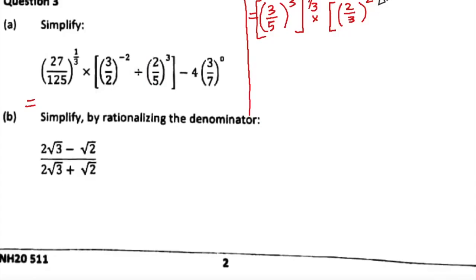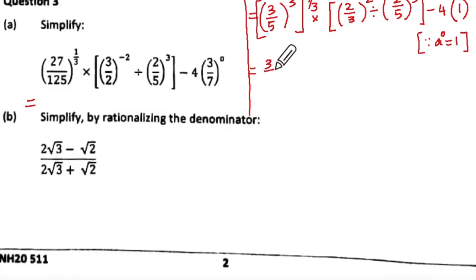Division, ma'am. Division this is, right? So division, and here it will be 2 upon 5 whole cube, and minus 4. Into anything to the power 0 is equal to 1. And what you should write here, since a to the power 0 equal to 1. Okay, next step. Now we'll have to apply the rules of indices.